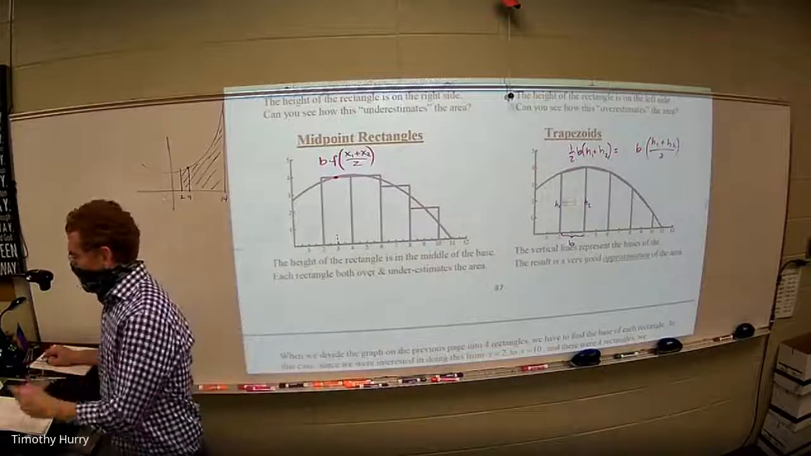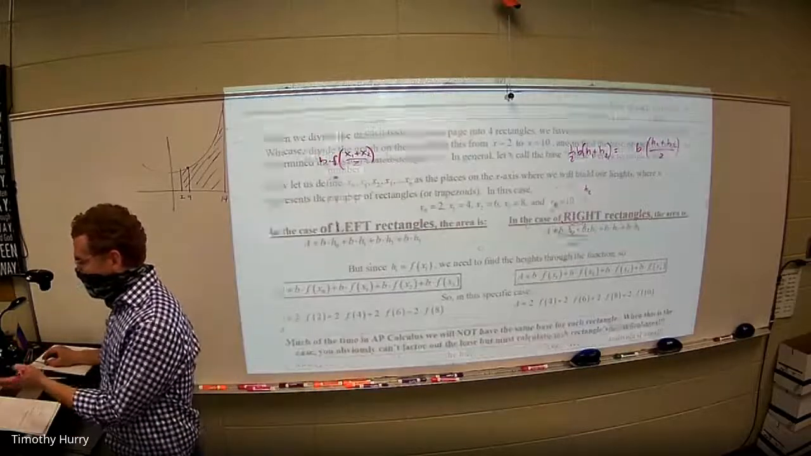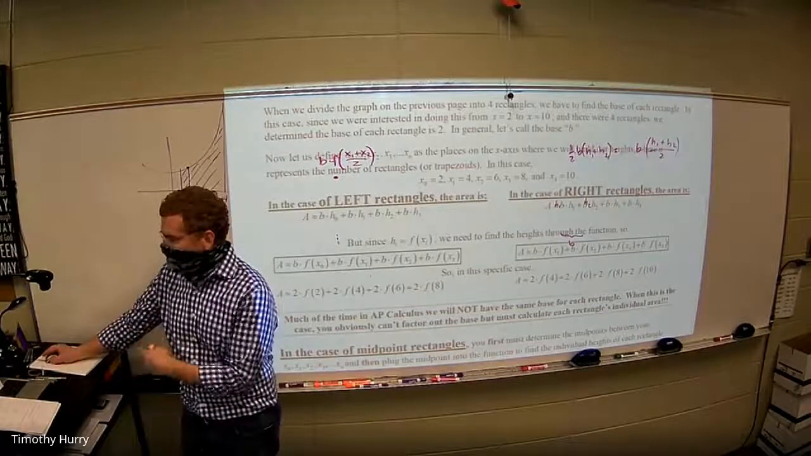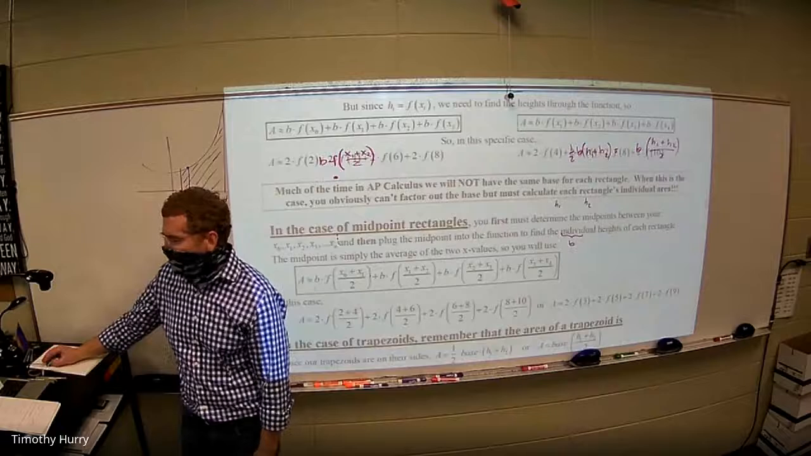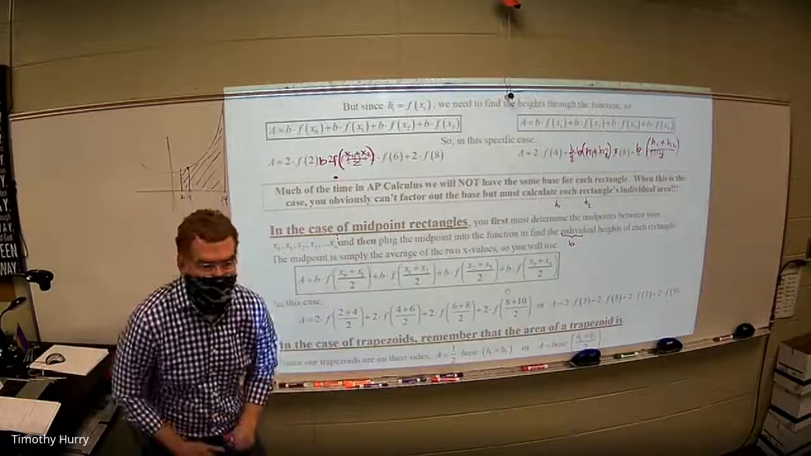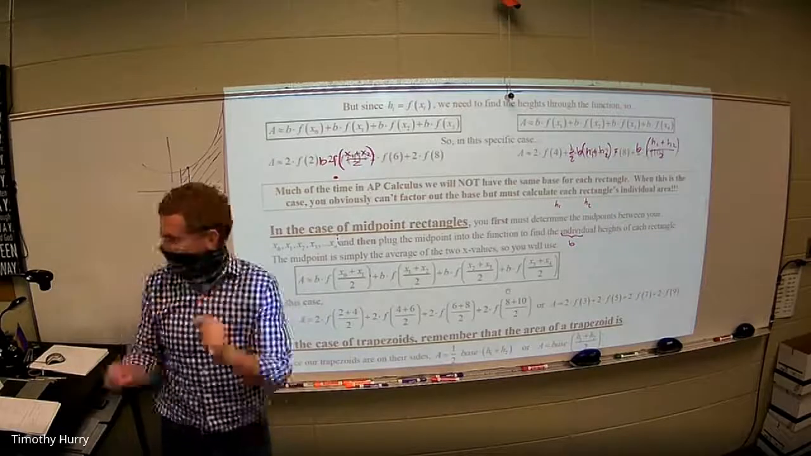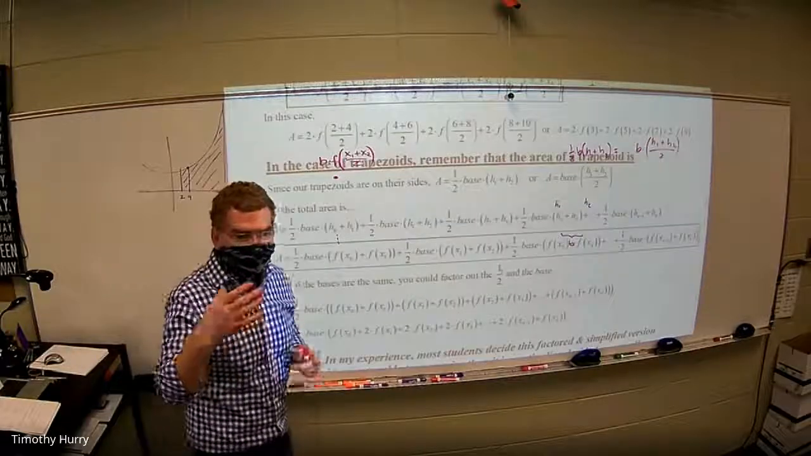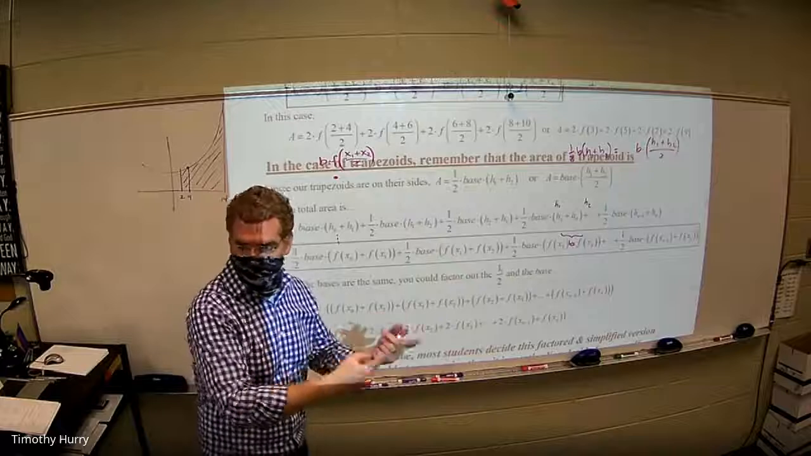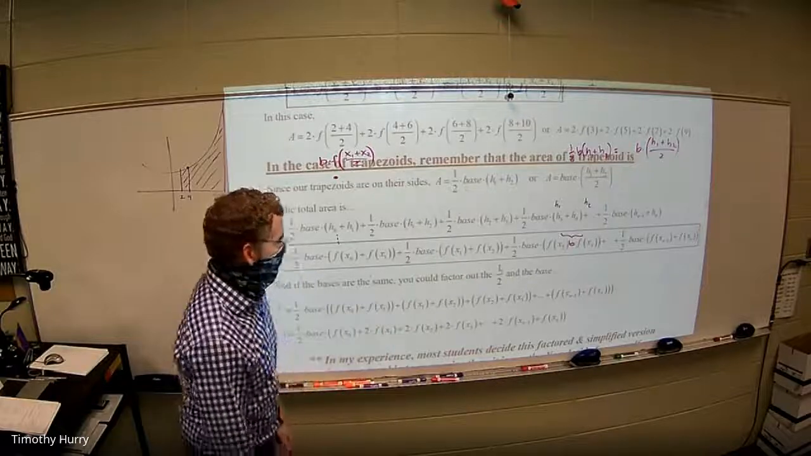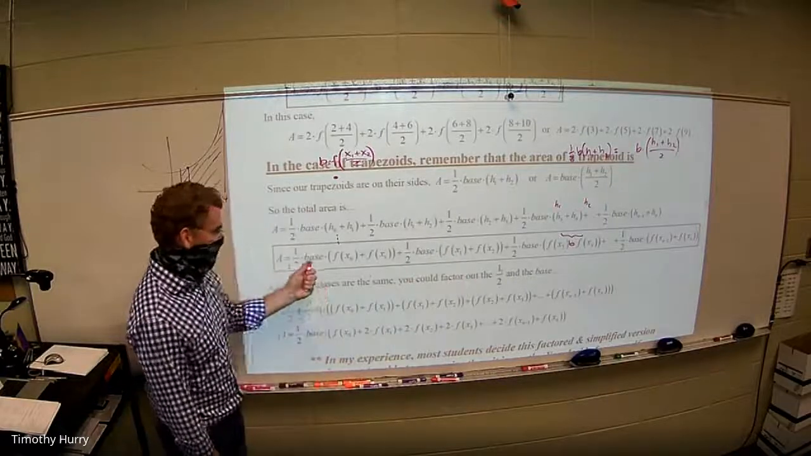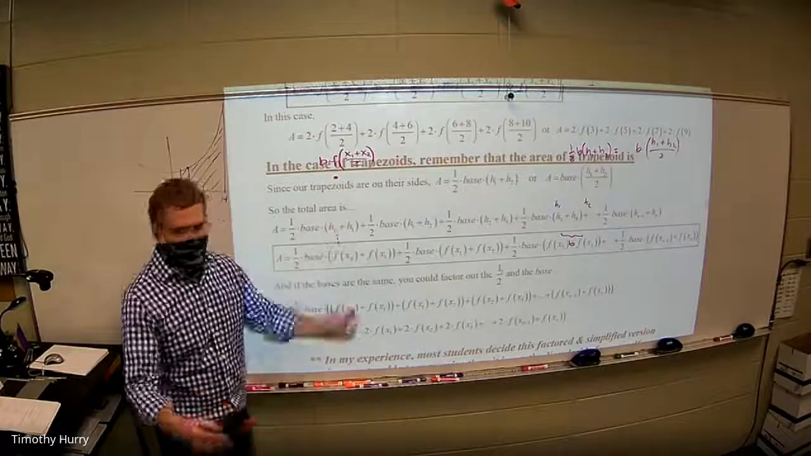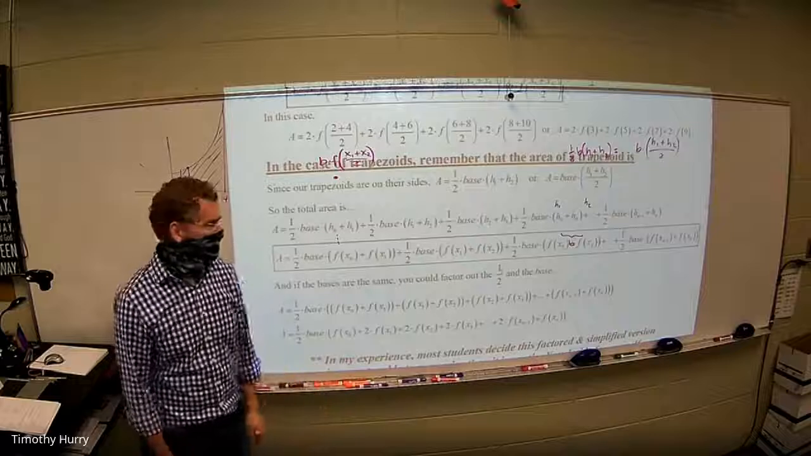Okay, so if you want to look at examples of all those, I've written them out. Like there's the left, there's the formula for right, there's the midpoint one where you have to average the x's and then plug it in to find the height. And then there's the formula for trapezoids where you actually average the heights and then multiply them by the base. Okay? And I normally write mine 1/2 base, sum of the f's. But if you want to go base times the average of the f's, that's fine too. It's just up to you.